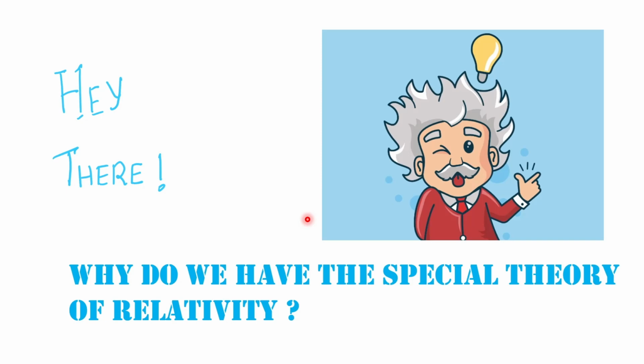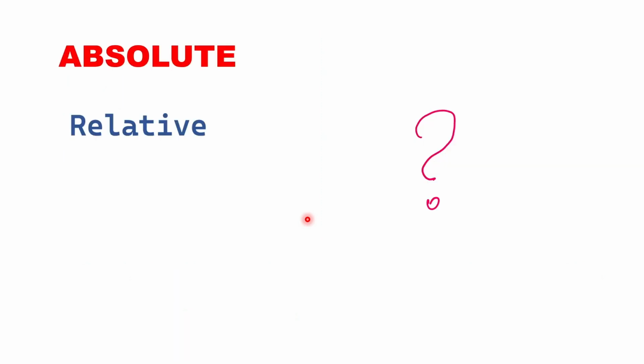We will start by trying to understand certain basics, and then we will give ourselves a historic context in which the theory was developed, and then we will delve into the theory itself. Right? So before anything else, we need to know the difference between two words, absolute and relative, the way we use them in physics. We will try to understand what these terms mean by going through a bunch of examples.